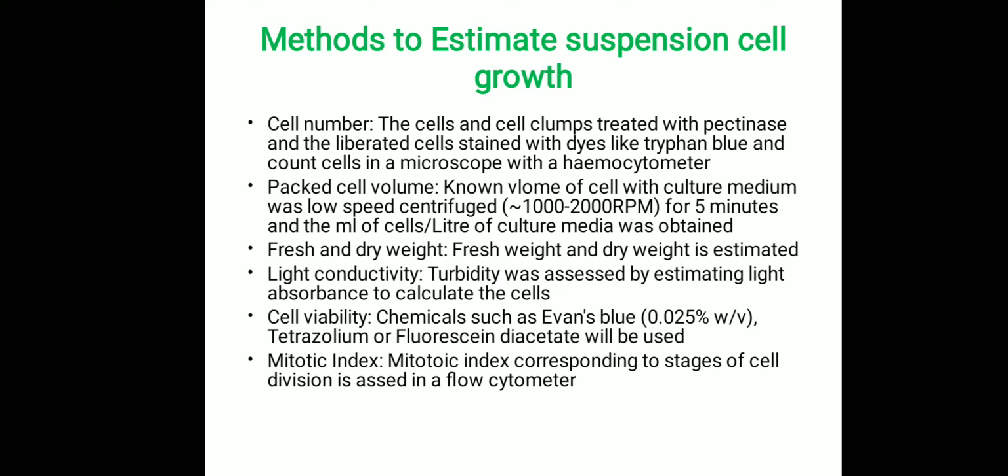And the next one is light conductivity. Based on the turbidity or optical density, the light absorbance by the nutrient media with cells, the number of cells will be calculated. Another one is the cell viability assay. Here we use chemicals like Evans blue and tetrasodium fluorescein to determine cell viability, such as live cells and dead cells. And another one is the mitotic index. The mitotic index, corresponding to the stages of cell division, is assessed by flow cytometer, which can give an idea of the status of rapidly dividing cells in the culture medium.